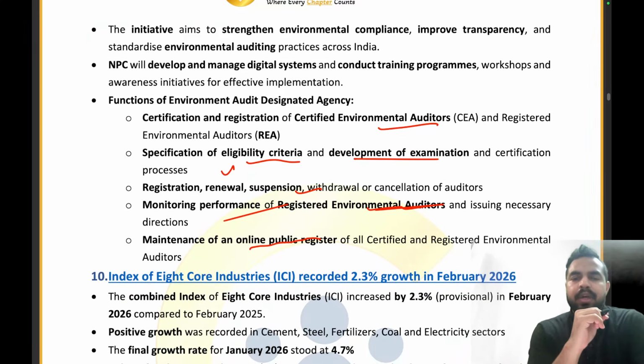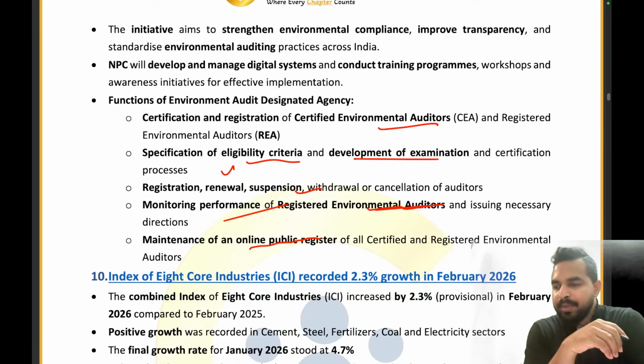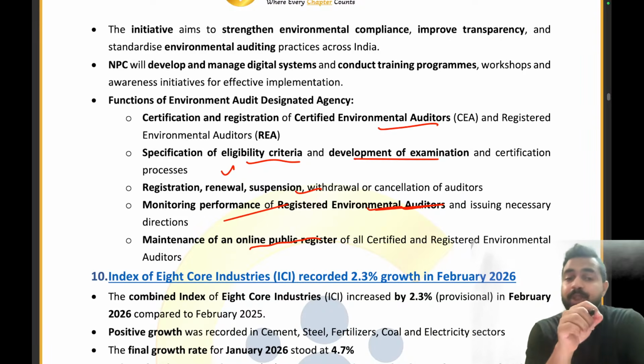Clear everyone? So it will be strengthening environmental compliance, improve transparency, develop and manage digital systems, and conduct training programs. Now the functions of environmental audit agency. So the certification and registration of the certified environmental auditors and registered environmental auditors will be there, that is REA. Specification of eligibility criteria will be there. Registration, renewal and suspension or withdrawal or the cancellation of auditors will be there. Monitoring performance of the registered environmental auditors. Then maintenance of an online public register.